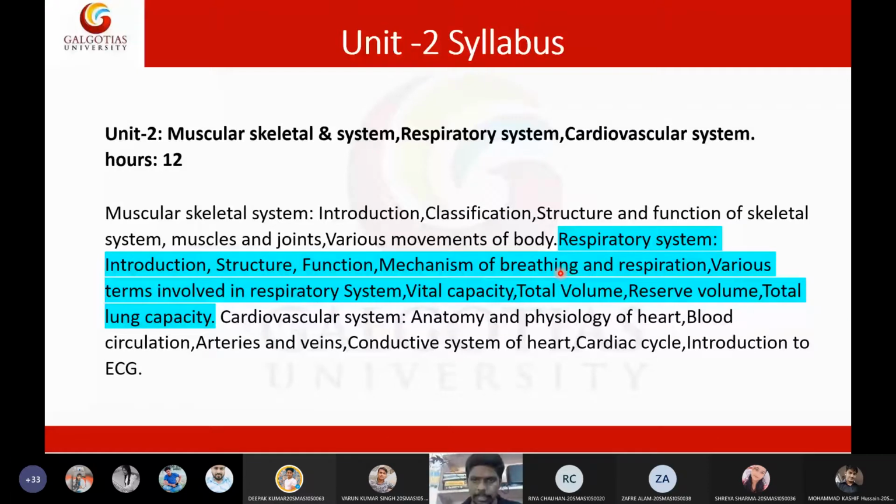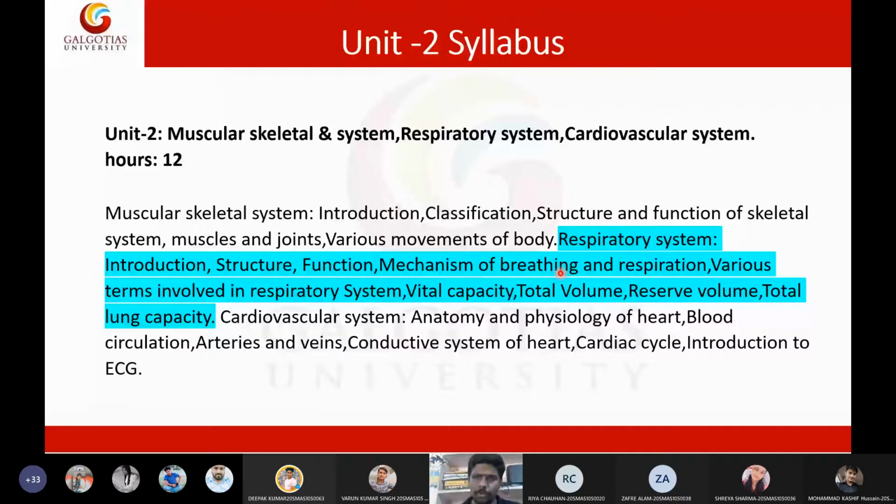So I know what the respiratory system is. This is the system all about the lungs, the things that are essential for breathing. Here we have three topics in the respiratory system. One is the structure of the respiratory system, so what are the parts present in the respiratory system, and functional anatomy. And the second one is mechanism of breathing and respiration.